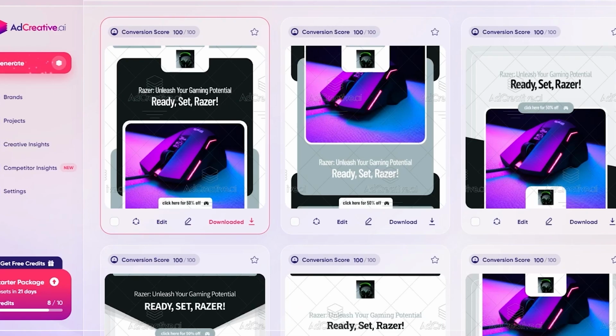So once you've done that, let me tell you about the mistakes you should avoid. Okay, don't generate as many images as you can.